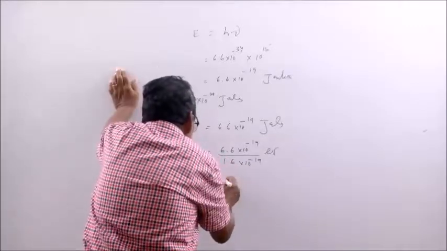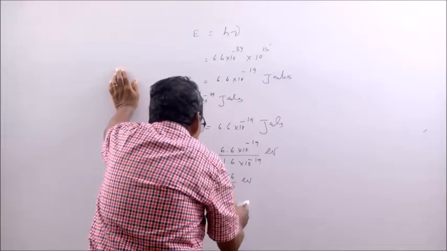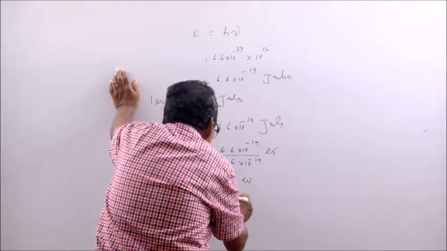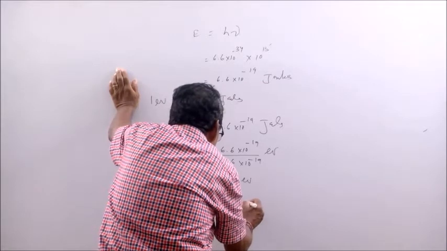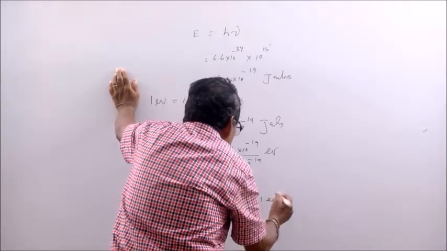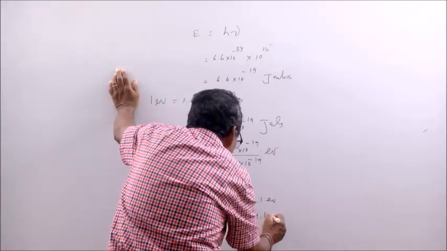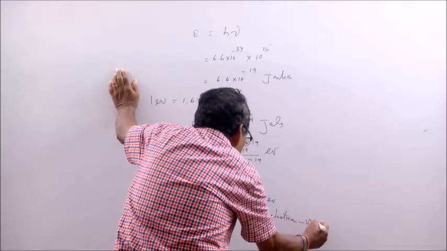That is 66 by 16 electron volt, or you can make it 33 by 8, which is 4.1 eV, that is 4.1 electron volt.